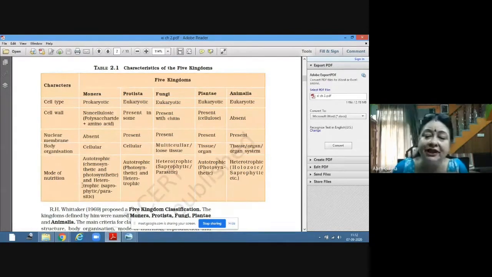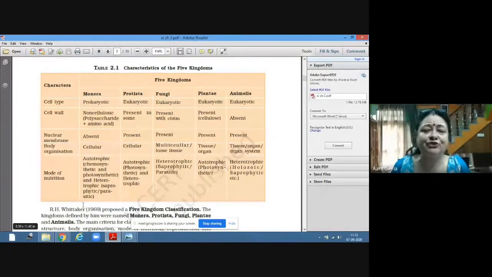Because in green plants, it is by photosynthesis, whereas in case of bacteria, the Monera kingdom, the synthesis of food is from the chemicals, which is called chemosynthetic, and photosynthetic, and heterotrophic, that is saprophytic as well as parasitic. So in Monera, you will find different types of mode of nutrition.